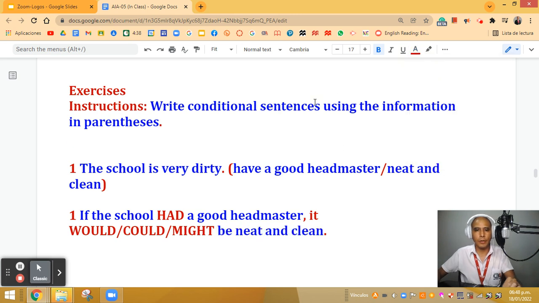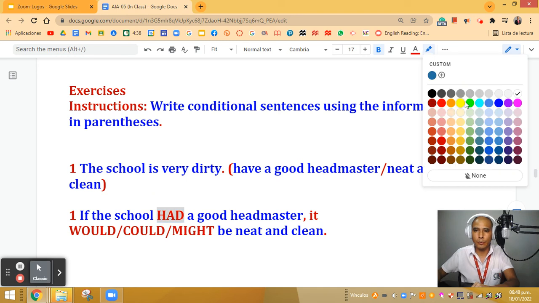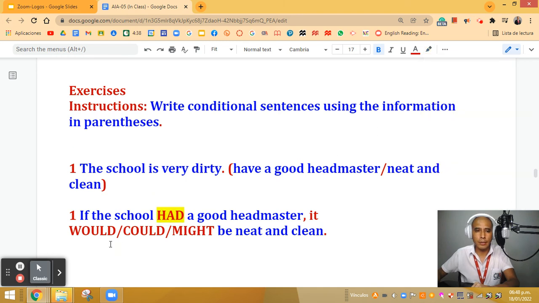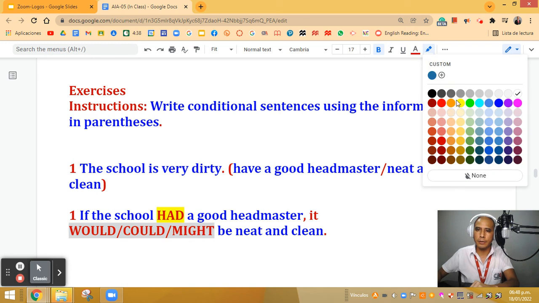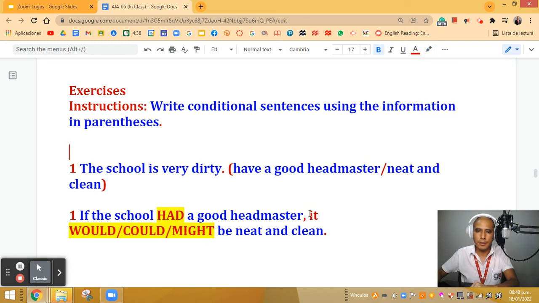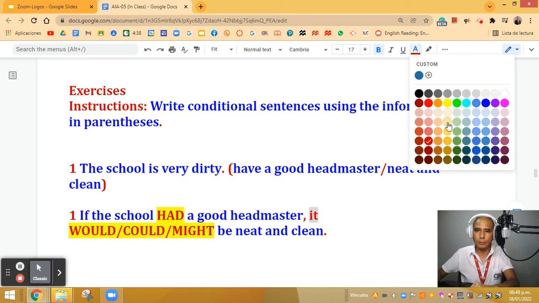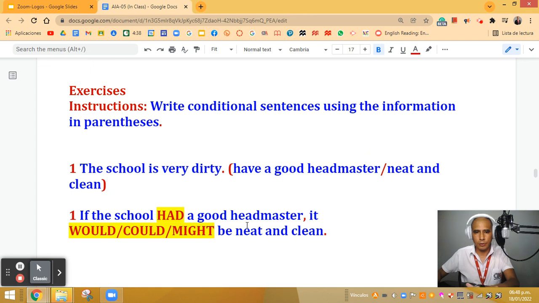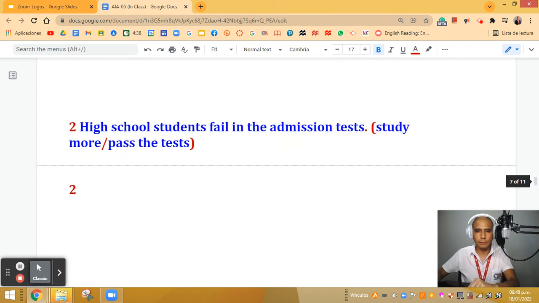Very good. Okay, so as you can see here, I'm going to highlight. Here we have the verb in the simple past. And here I have the three possible options that I can use. Any of those three verbs, would, could, or might. Let me highlight those verbs. And just in case, here I'm going to turn into blue because it does not belong to those particular verbs. Great. Let's move on to number two.